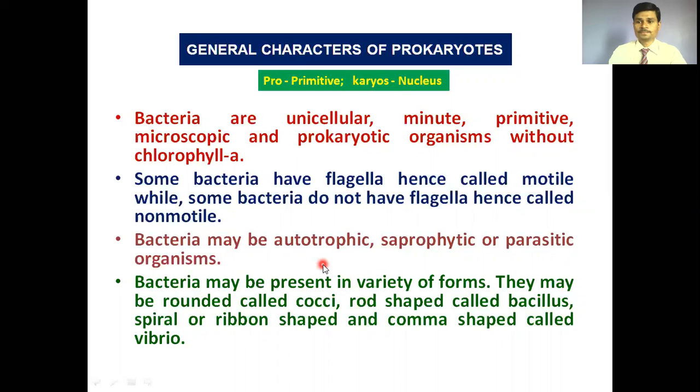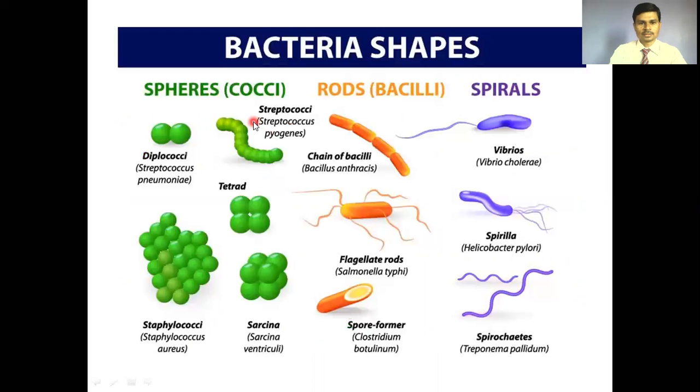Some bacteria show a variety of forms. Some are rounded, called cocci. Some are rod shaped, called bacilli. Some are comma shaped, called vibrio. Some are ribbon shaped, called spirilla. Now let's see the different shape figures.